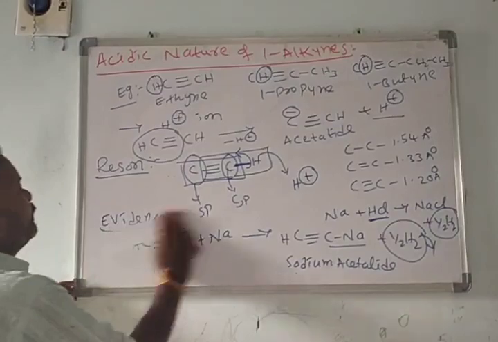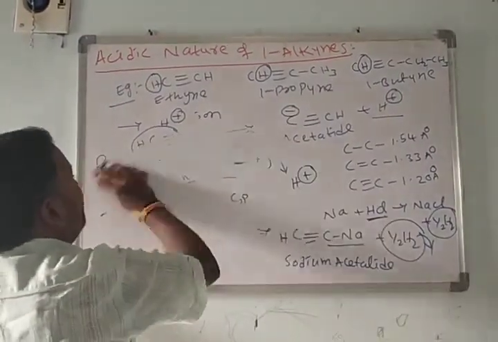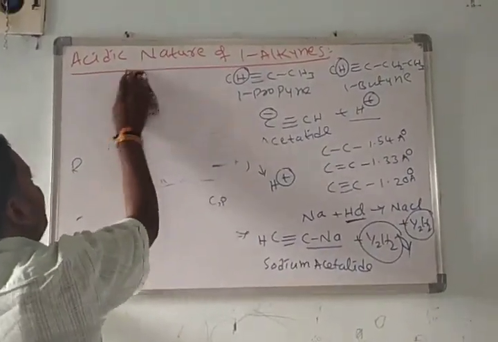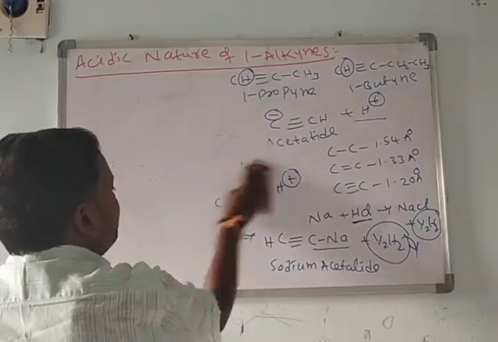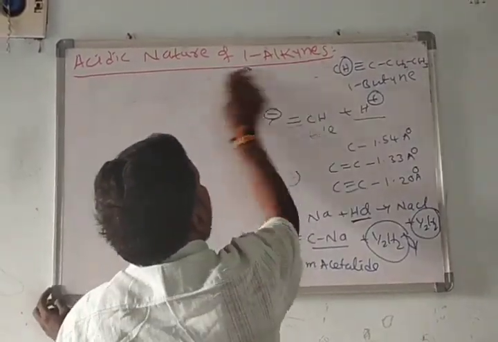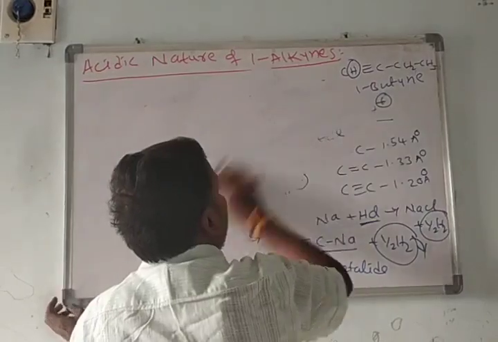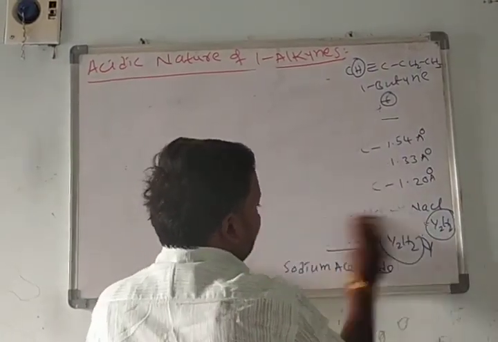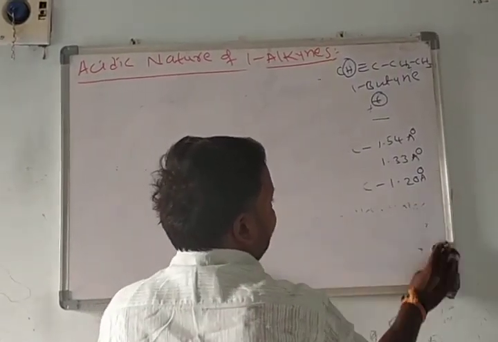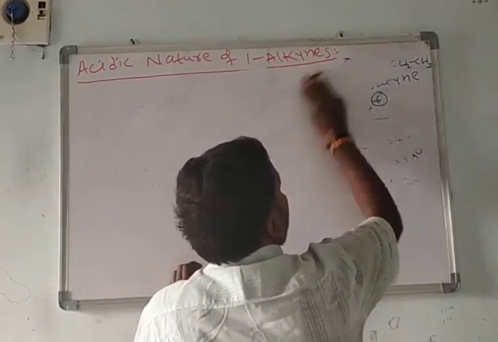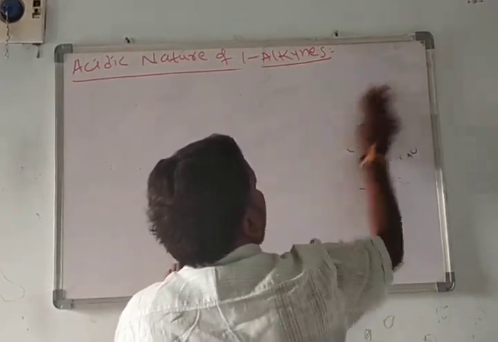In continuation, we'll see those two reactions also. This is an important question, asked many times: explain the acidic nature of 1-alkynes. Why do 1-alkynes exhibit acidic nature?